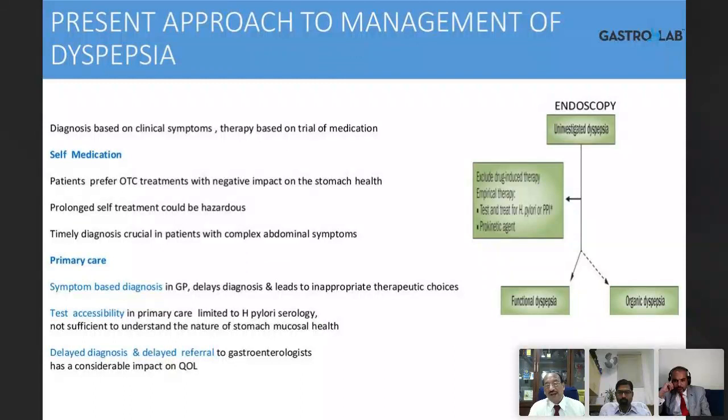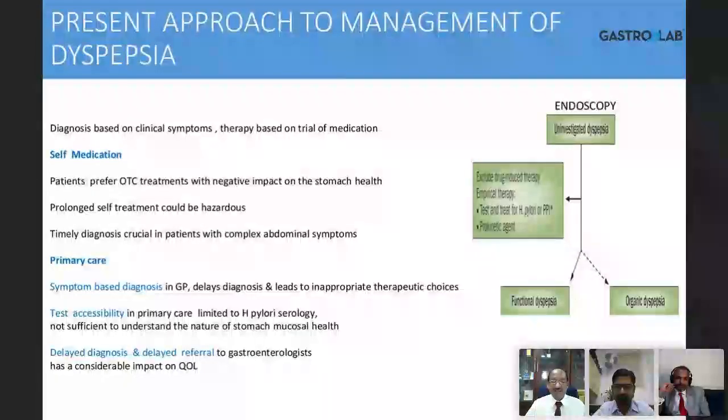Then this is divided into two types: one is organic and the other functional. Once you rule out organic disease through endoscopy, it all goes under functional. Then what do we do? We just treat according to the symptoms of the patient. We don't even know what is exactly happening inside. The patient asks you a question: sir, what is wrong with me? You did endoscopy, there's nothing, and you say, no, there's nothing wrong with you.